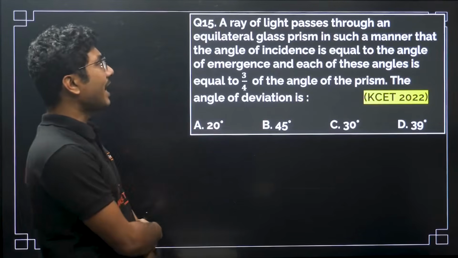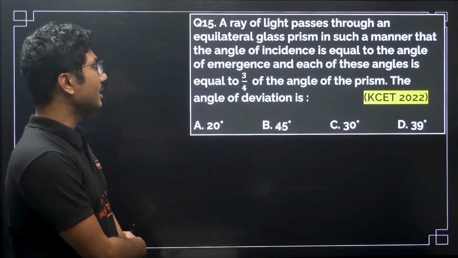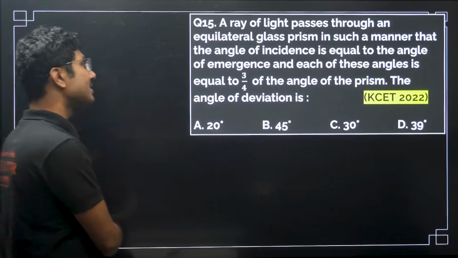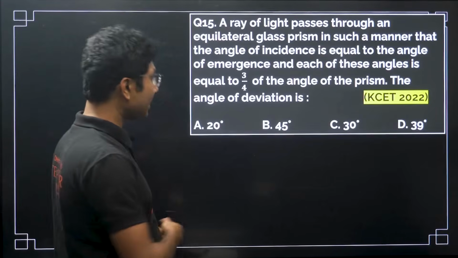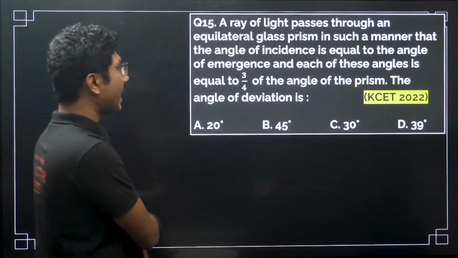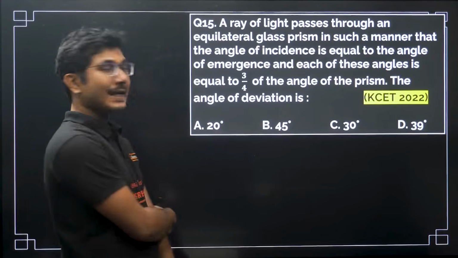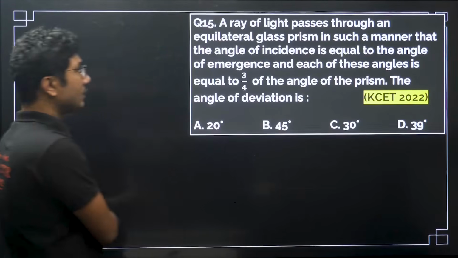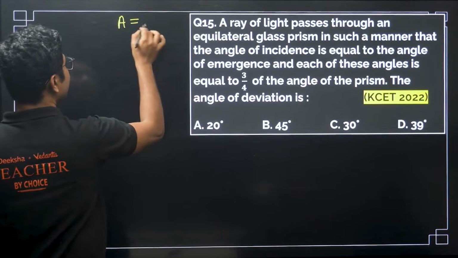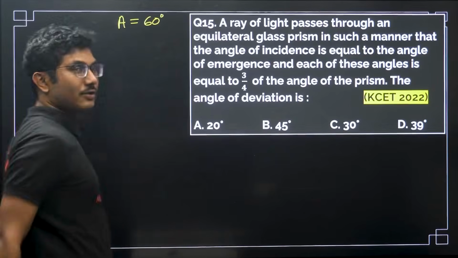A ray of light passes through an equilateral glass prism in such a manner that the angle of incidence is equal to the angle of emergence, and each of these angles is equal to 3/4 of the angle of the prism. The angle of deviation is? Equilateral prism means A is equal to 60 degrees, which we have already discussed.